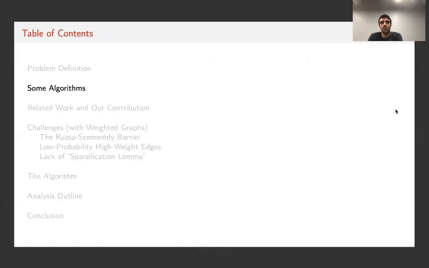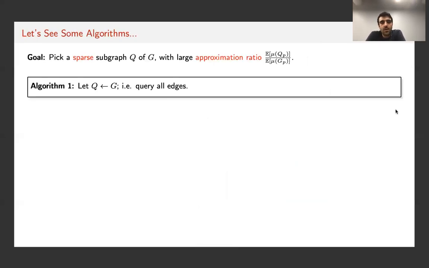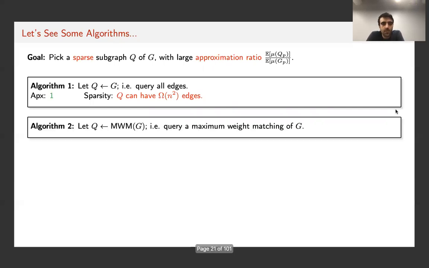Let's see some algorithms for this problem. The first algorithm: suppose that we pick all the edges in G. Suppose that we query all the edges. Well, of course, the approximation ratio of this algorithm is 1 because Q equals GP here. But on the other hand, this subgraph Q is not sparse. It could have up to omega n squared edges.